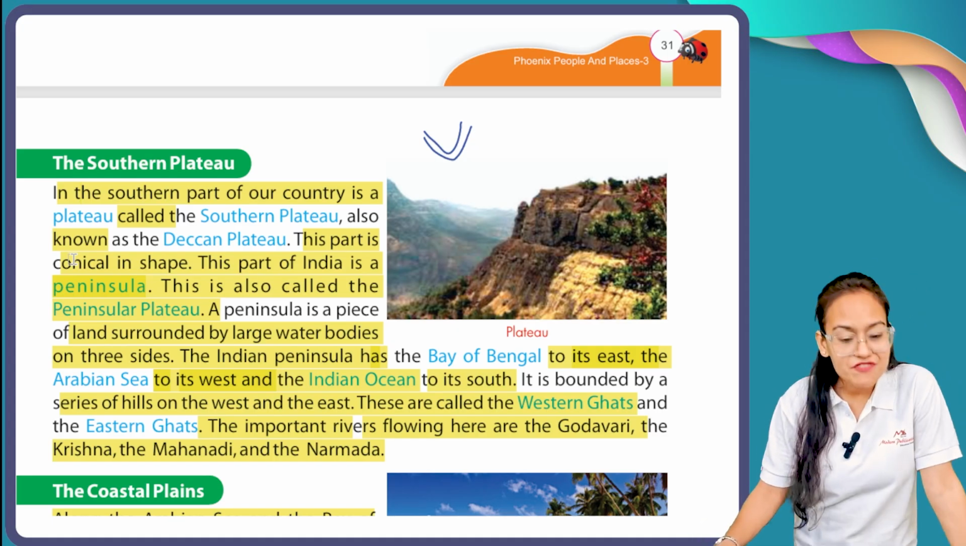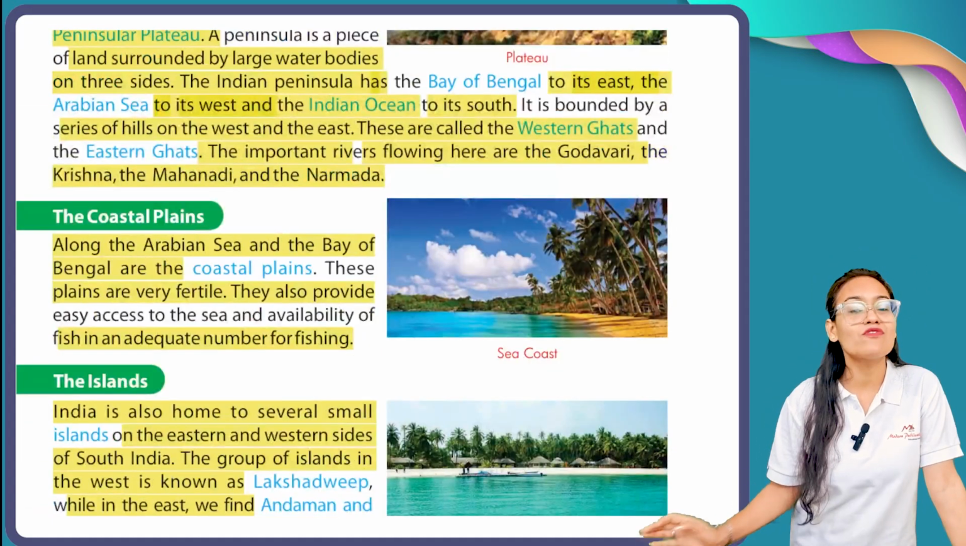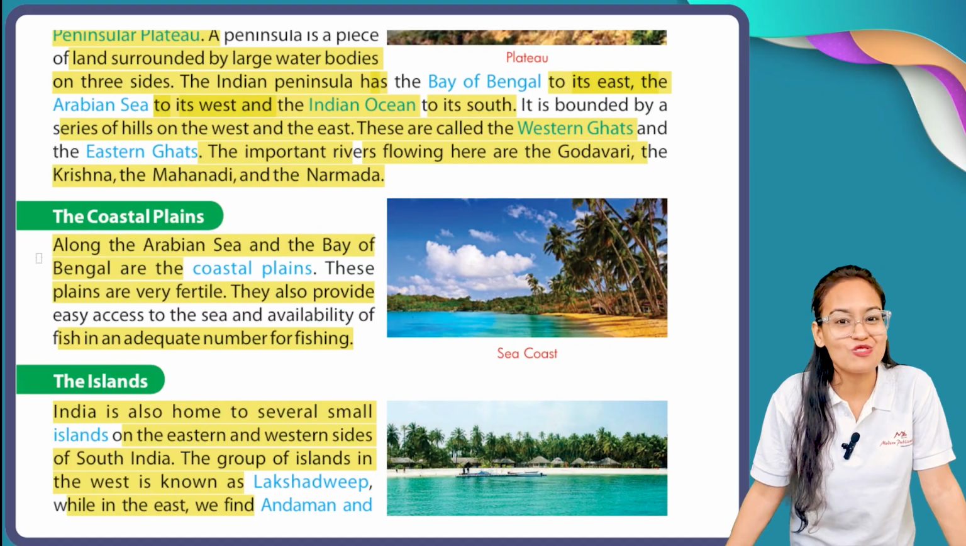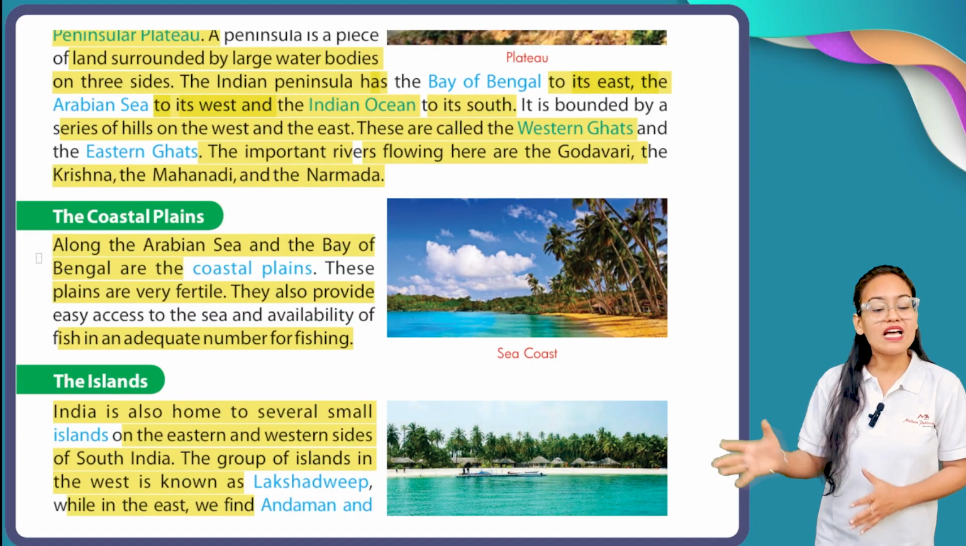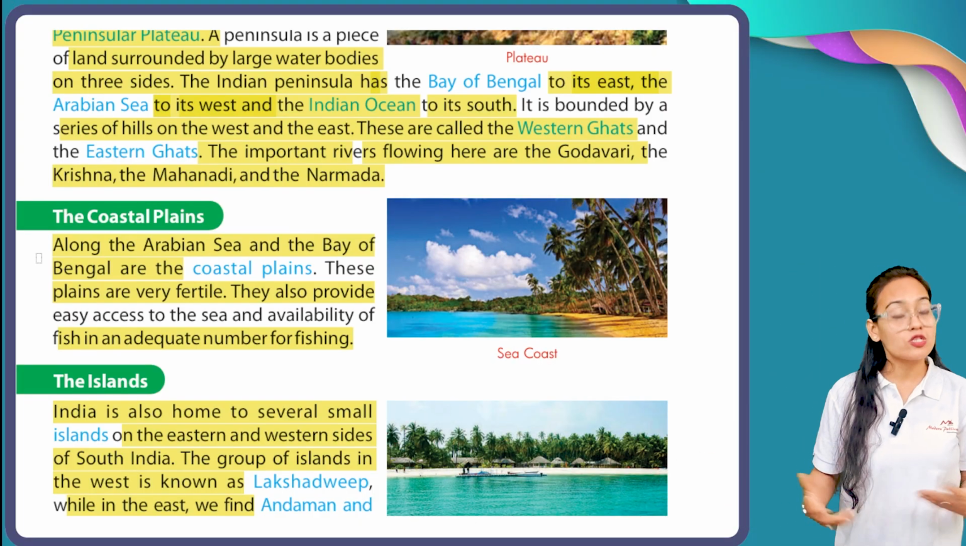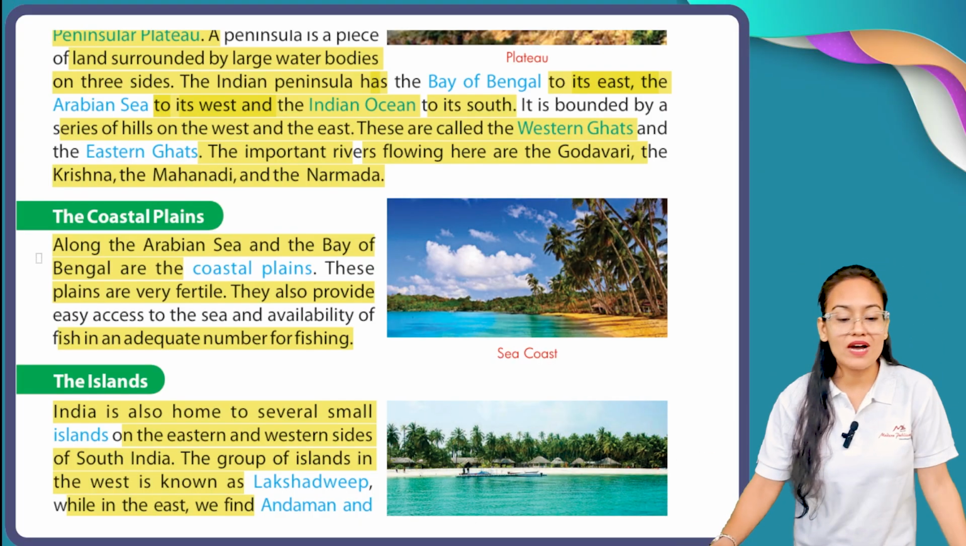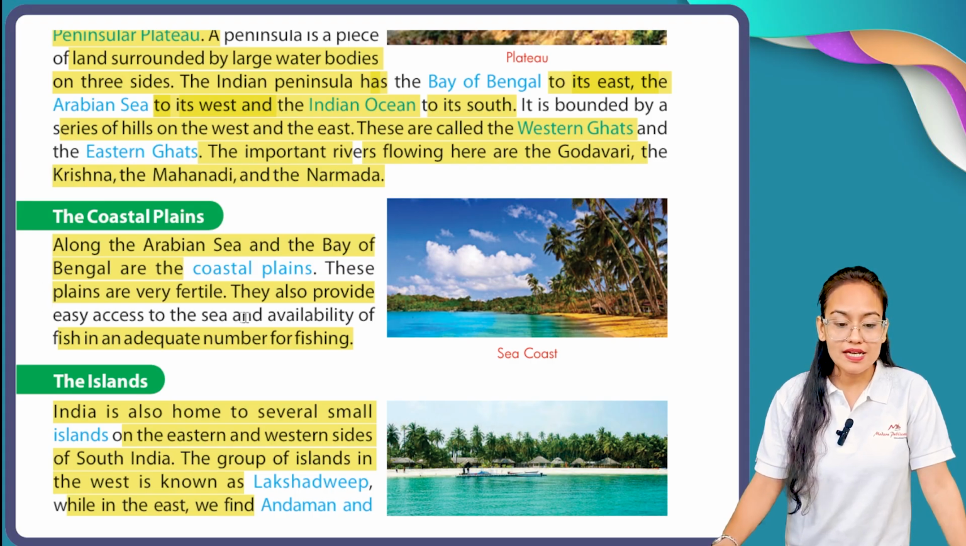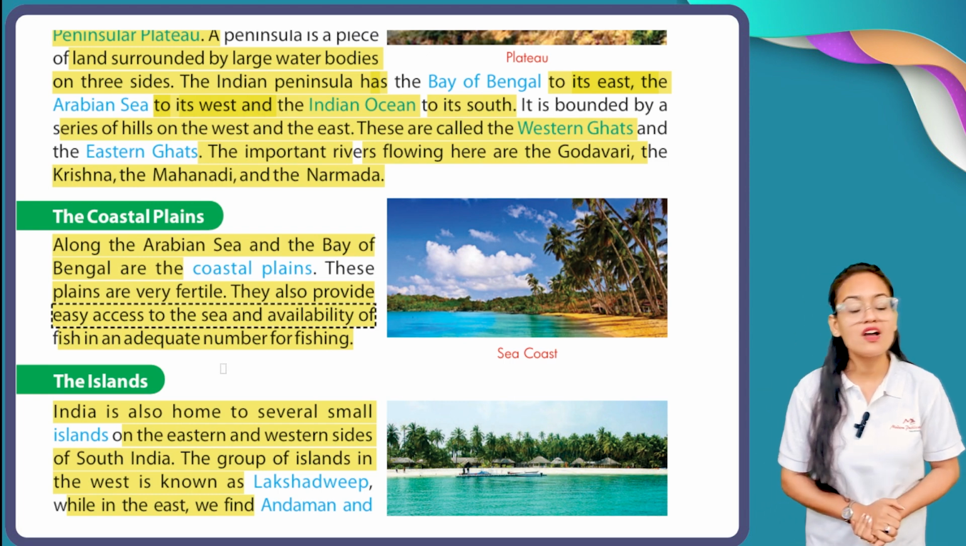After southern plateau comes the turn of coastal plains. Now what is the meaning of coastal plain? Let's have a look. Along the Arabian Sea and the Bay of Bengal are the coastal plains. These plains are also very fertile. They also provide easy access to the sea and availability of fish in an adequate number for fishing.